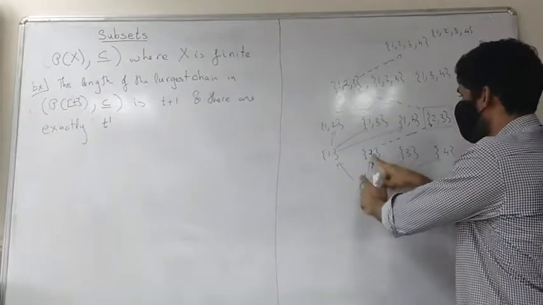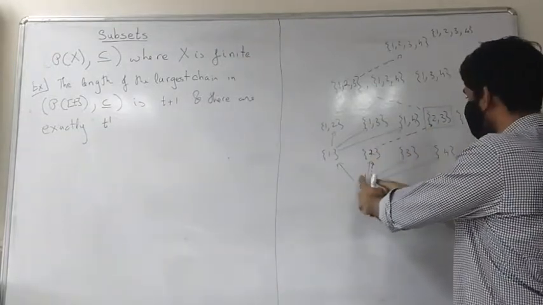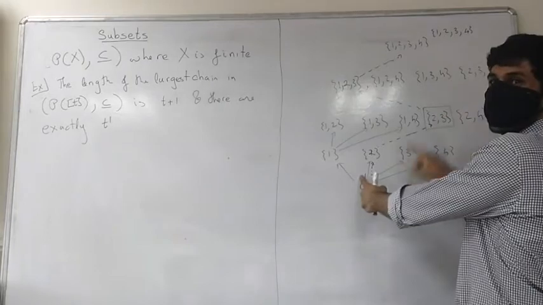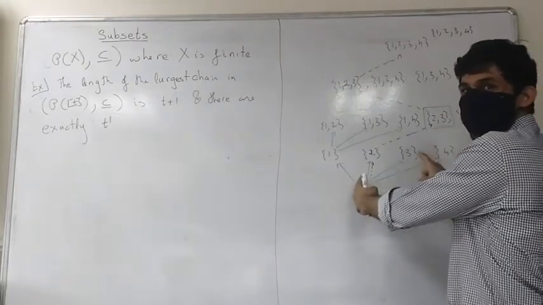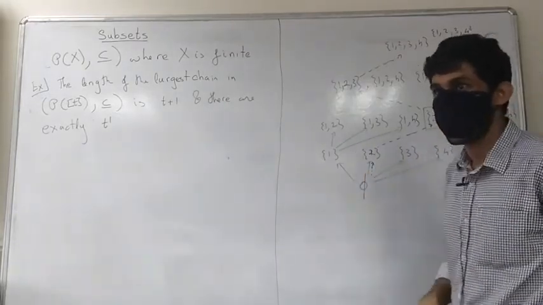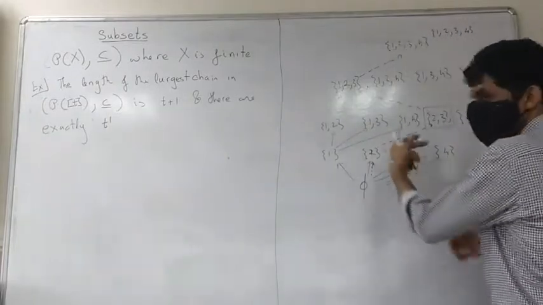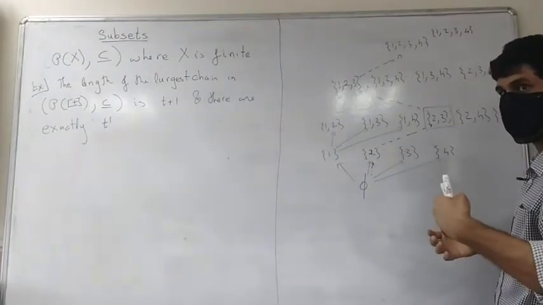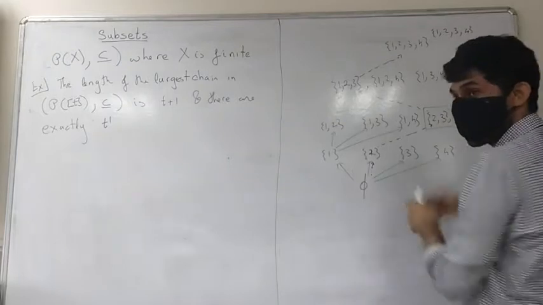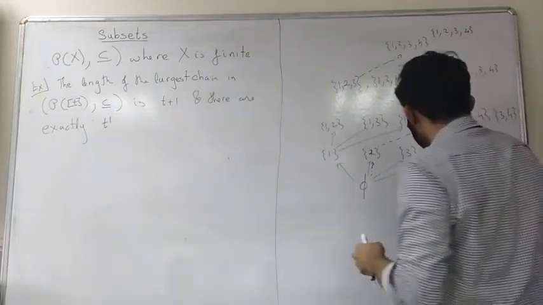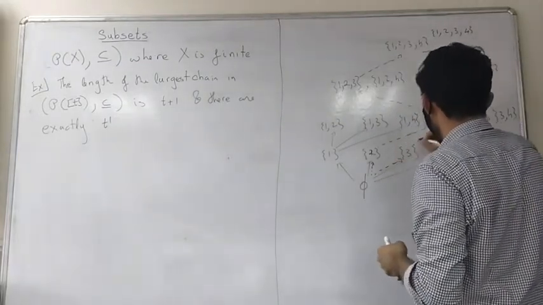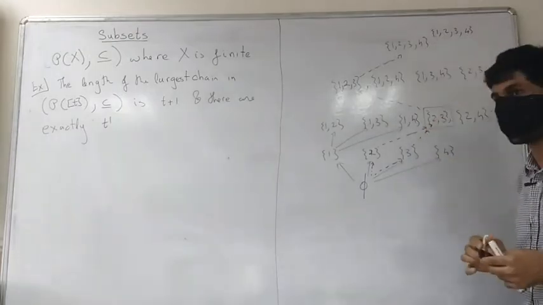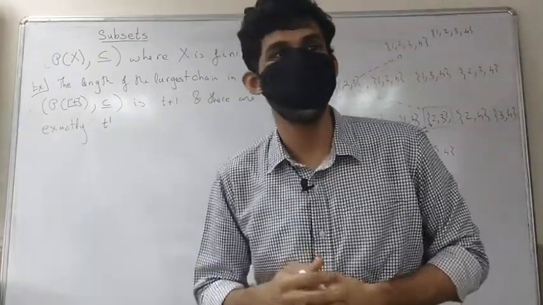So you have 2 options, either go here and then here, or go here and then there. That's first inserting 2 and then 3, or first you insert 3 and then 2. Okay, so the earlier part of the chain is going to come in this manner. What about the later part?